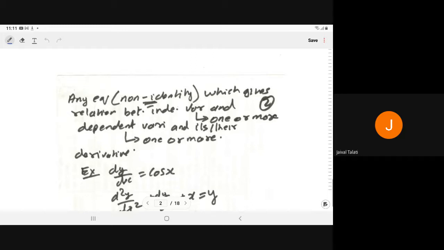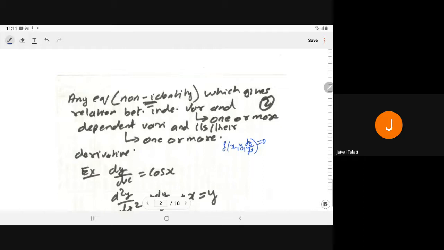Independent variables may be one or more than one, and dependent variables may also be one or more than one, and their derivatives. In the simplest equation, if there is an independent variable x, dependent variable y, and its derivative dy by dx, then we say it is a differential equation.